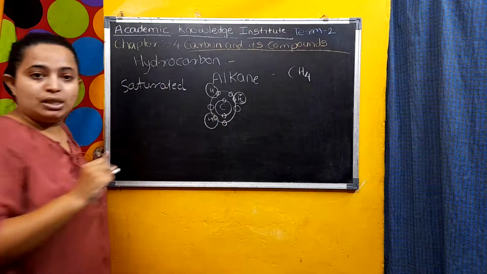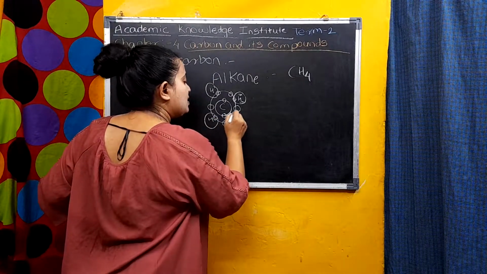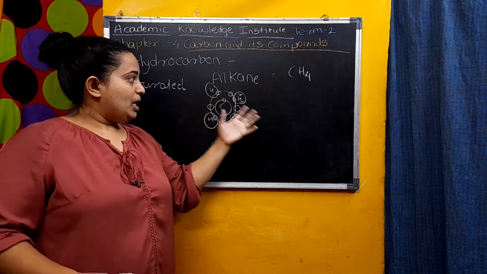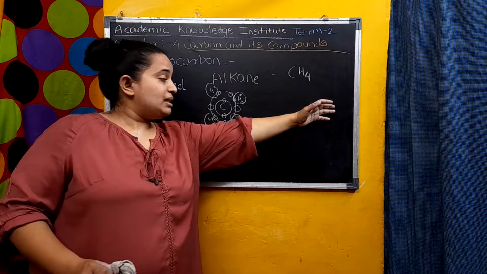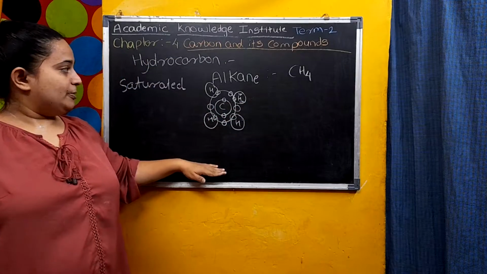This way the carbon has fulfilled its octet. Understood, student? The octet rule is fulfilled here.